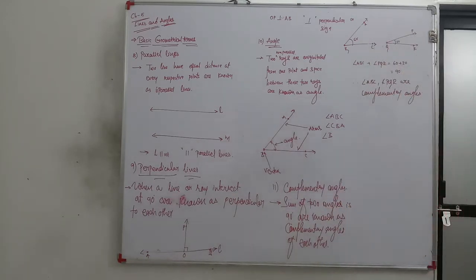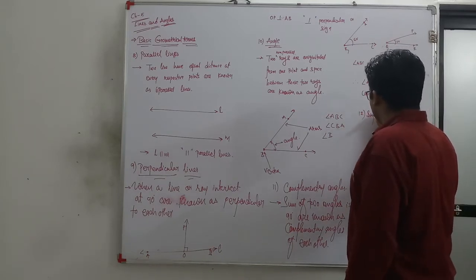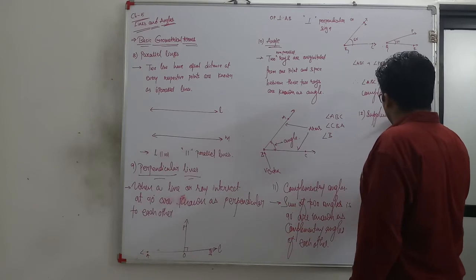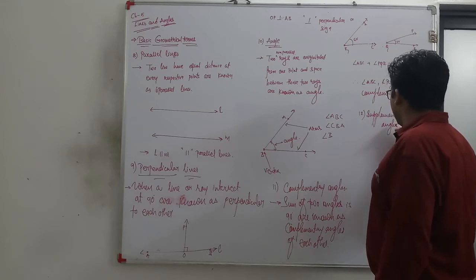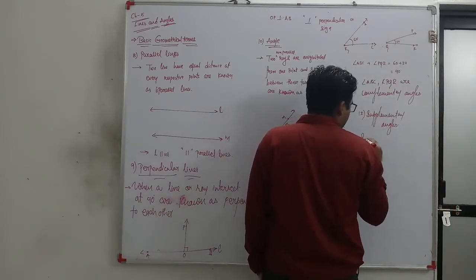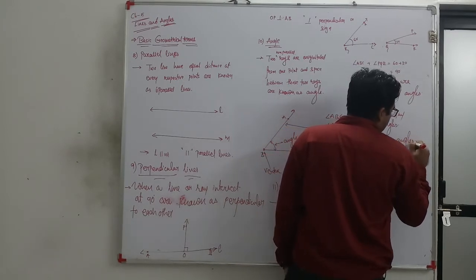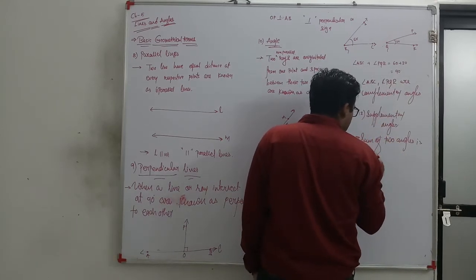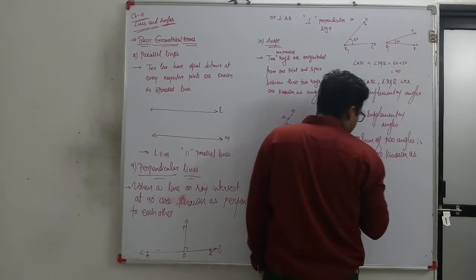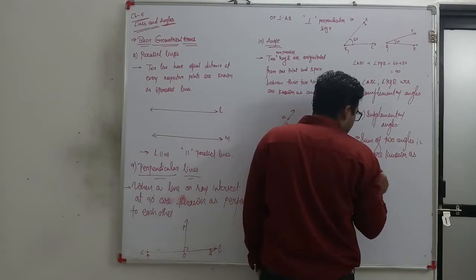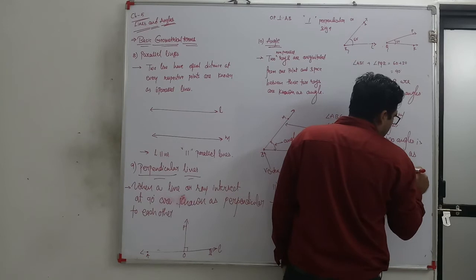Now, after complementary angles, we have supplementary angles. What are supplementary angles? When the sum of two angles is 180 degree, they are known as supplementary angles of each other.